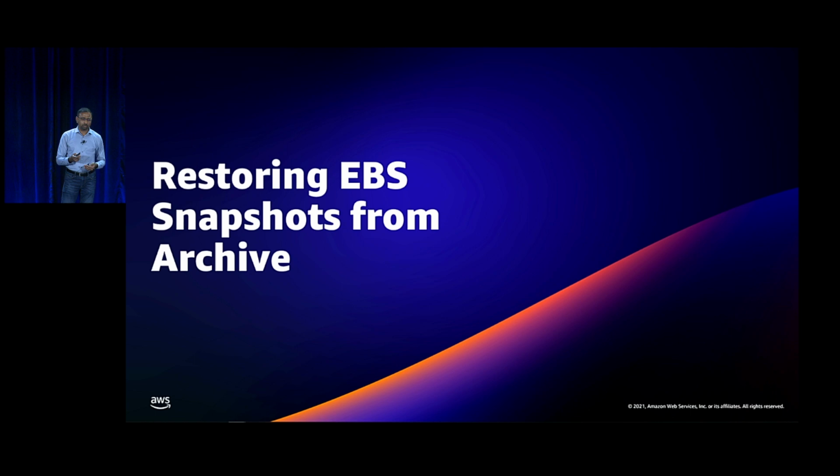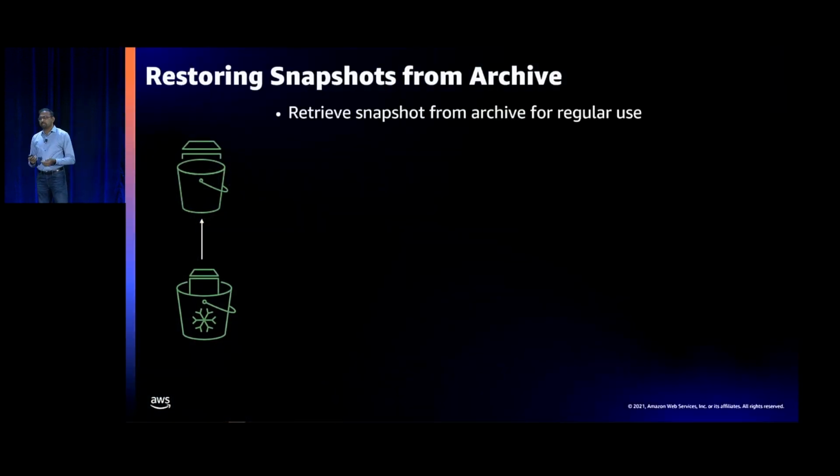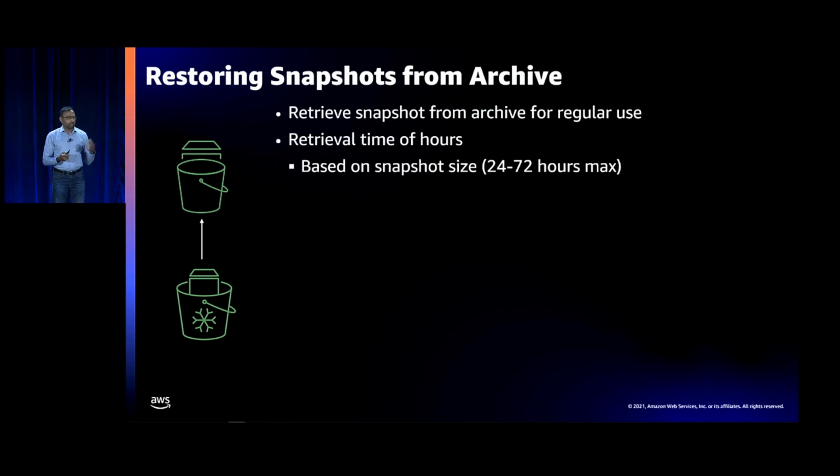How do you restore snapshots? As I said, you first need to retrieve a snapshot from archive before you use it for anything like creating volumes. It could take up to 72 hours to restore a snapshot from archive, but the 72 hours is really for a 64 terabyte snapshot. So if you have snapshots that are smaller, like a few hundred gigabytes, it will take a few hours.